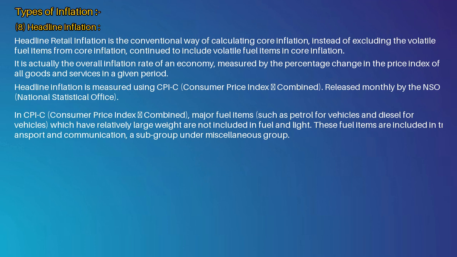Headline inflation is measured using CPI-C, Consumer Price Index, combined. Released monthly by the NSO, National Statistical Office. In CPI-C, major fuel items, such as petrol for vehicles and diesel for vehicles, which have relatively large weight, are not included in fuel and light. These fuel items are included in transport and communication, a subgroup under miscellaneous group.